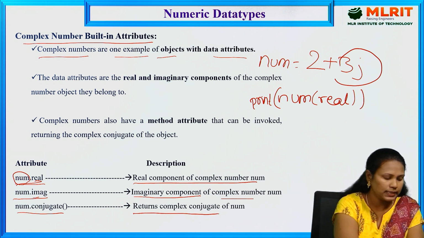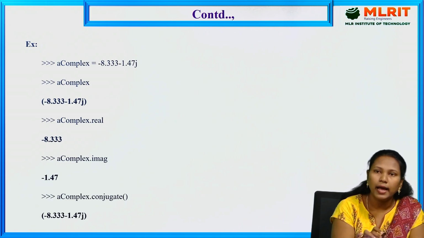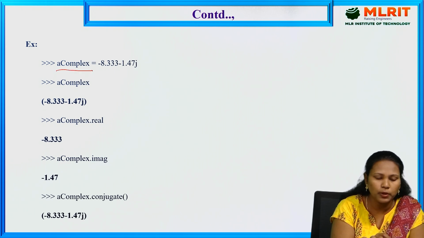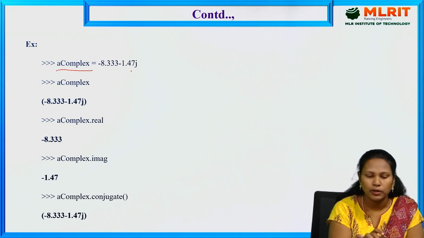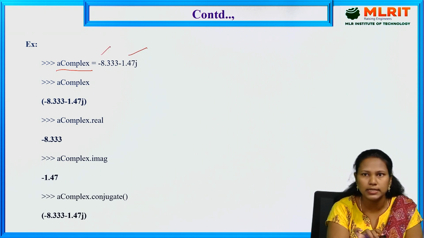So we'll see one example here. A complex is a variable. It is the complex data type because it contains the real part as well as the imaginary part: minus 8.33 minus 1.47j. So 1.47 is the imaginary part, and minus 8.33 is the real part.